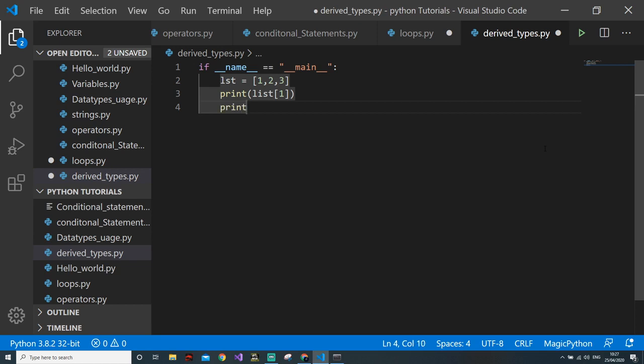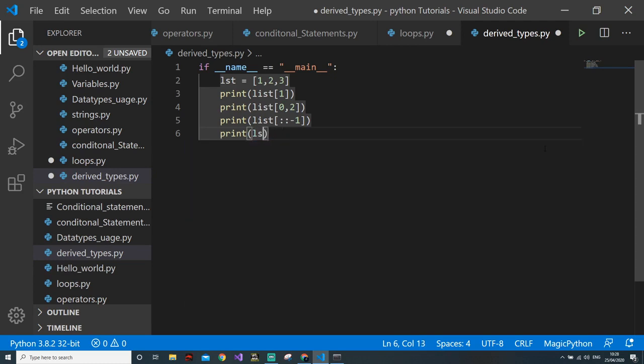Similarly, we can use slicing in list. So list of 0, 2 should be, and we can do this thing also, reversing the list, which we have learned in string. Now let's see some important list functions, how to insert into a list, how to do different things.